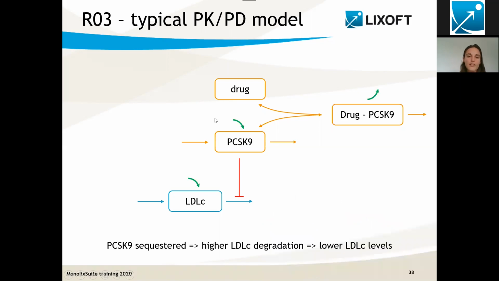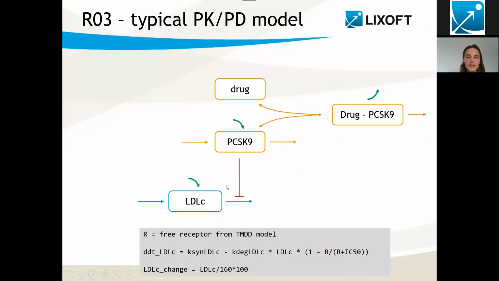So when the drug is applied to the system, free PCSK9 concentration is going down. And this will mean that we inhibit less the degradation, we will have a higher degradation and therefore a lower cholesterol concentration.